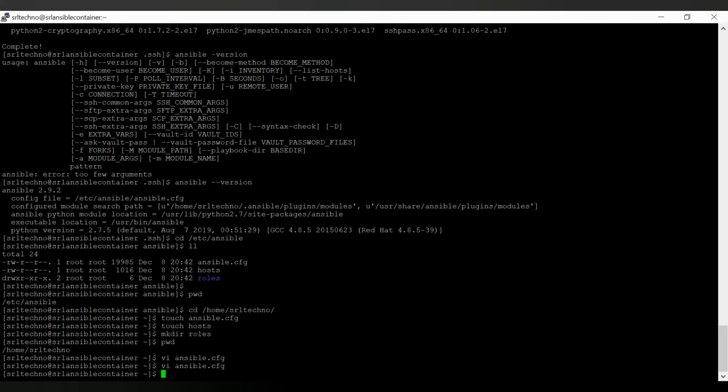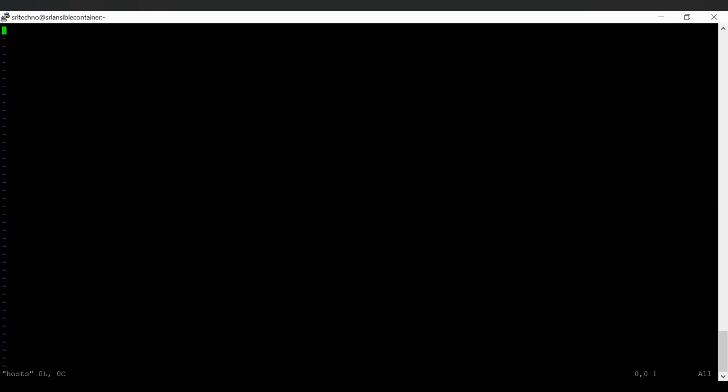Now go to the hosts file. Take the IP address of the managing node server.